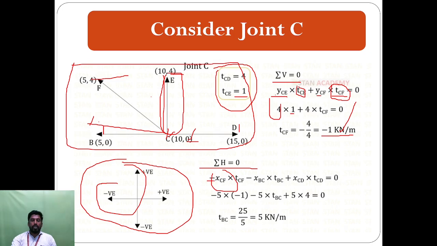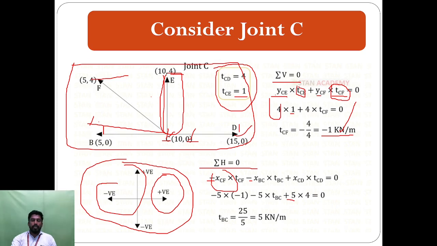So here put the negative sign, XCF into TCF. Also the joint CB is in the negative direction, so we put the minus, XCB into TBC, plus XCD is positive. So here the positive direction, we consider as positive.